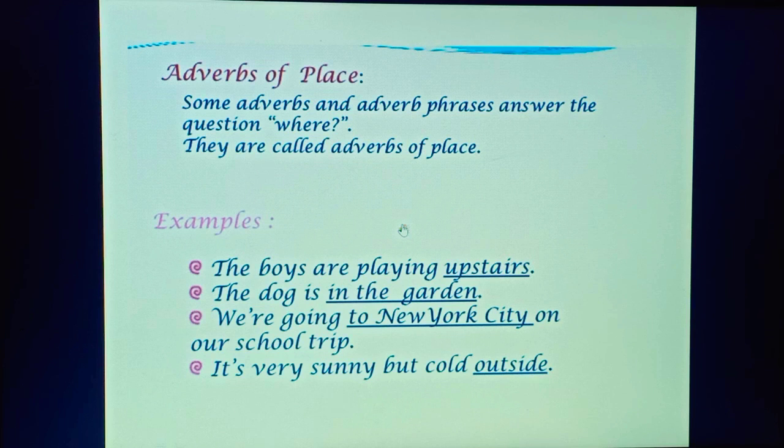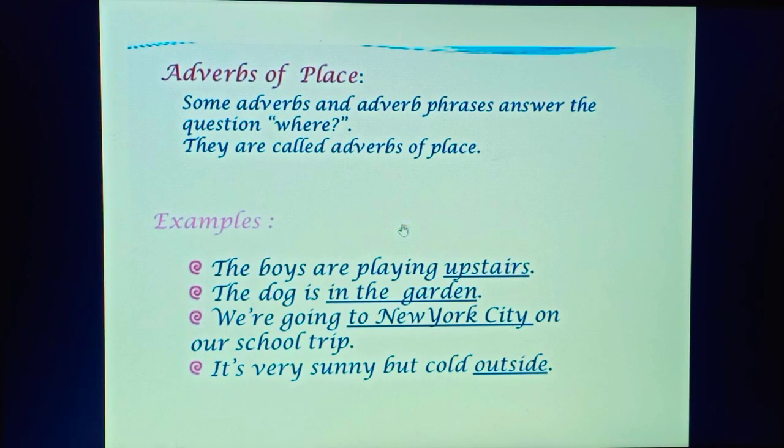Here, there, either, neither, up, down, in, out, above, below, far, near, everywhere, somewhere, anywhere, inside, outside, etc. are some adverbs of place. Let's move into the examples. The boys are playing upstairs. So it shows place, right? Upstairs. So that's why it is an adverb of place.